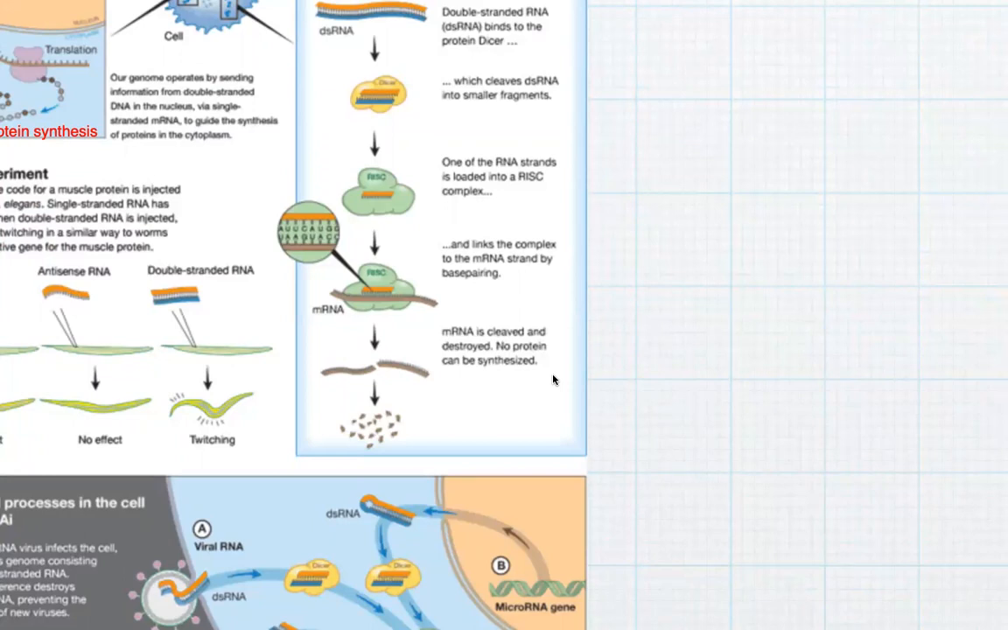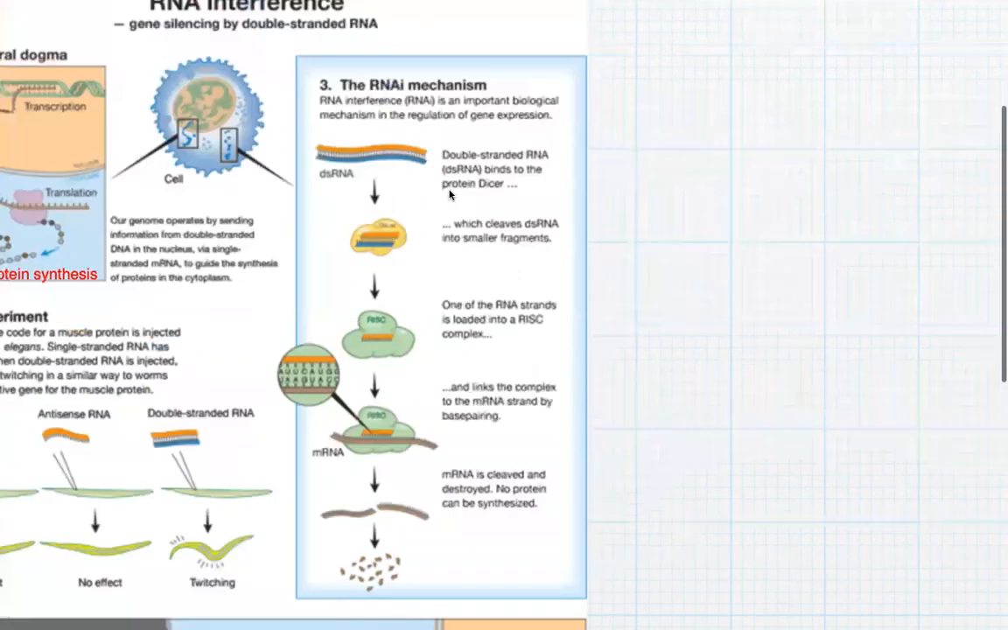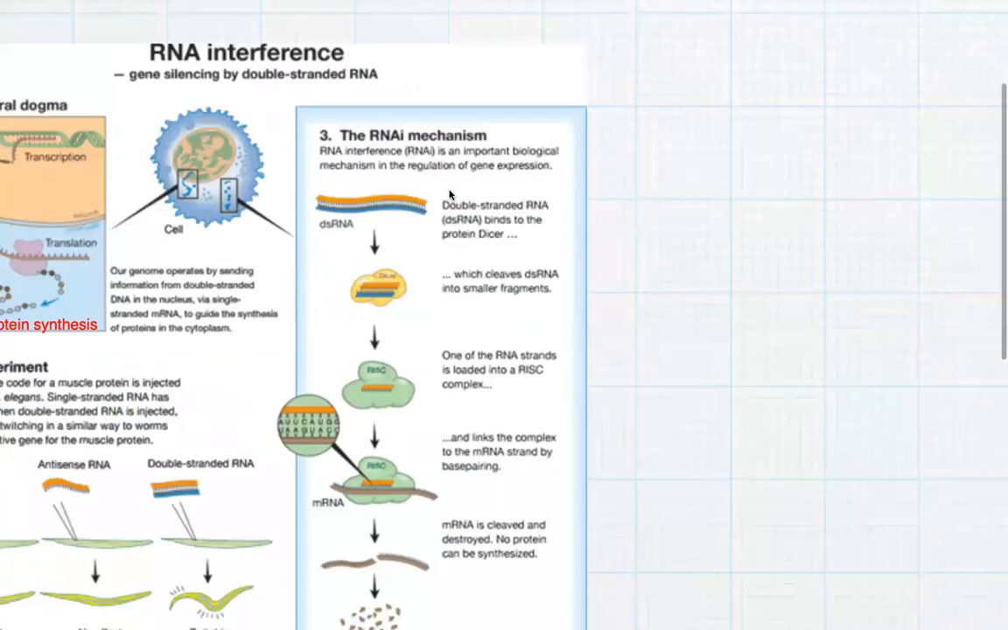So let me repeat. Number one, dsRNA has been inserted and attached to the protein Dicer, and after attaching, you can see the breakdown of the double-stranded RNA into single strands. This single-stranded RNA molecule is attached to the RISC complex, and through the RISC complex, the mRNA will be passed.